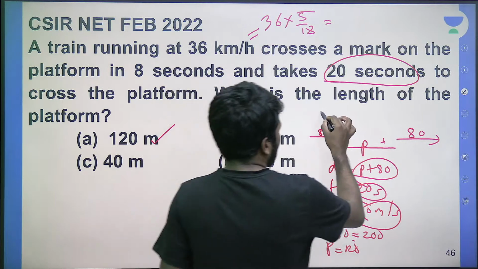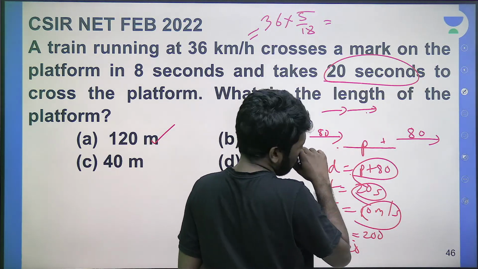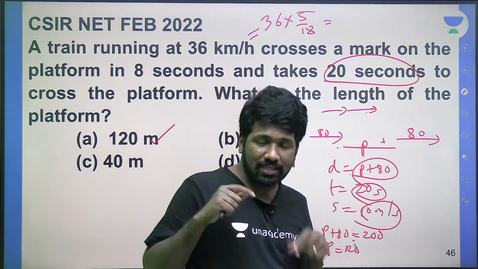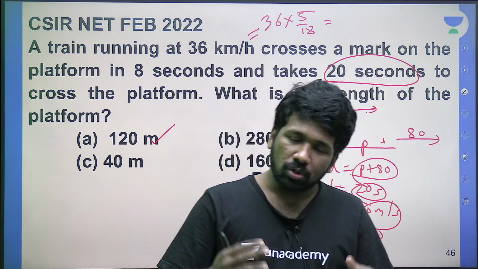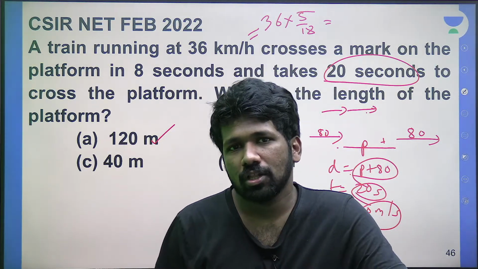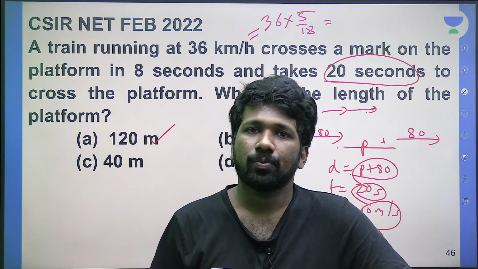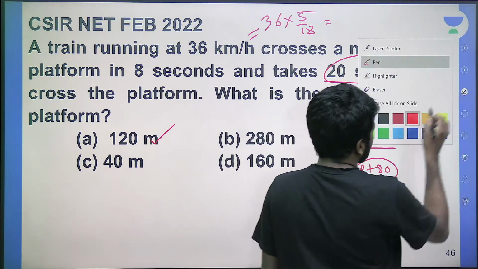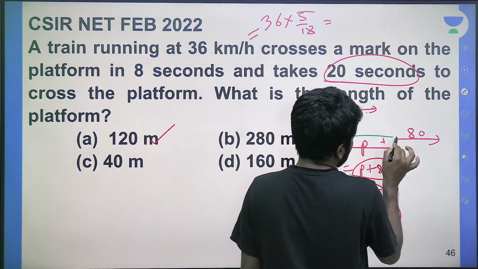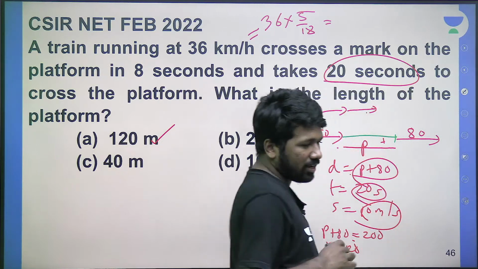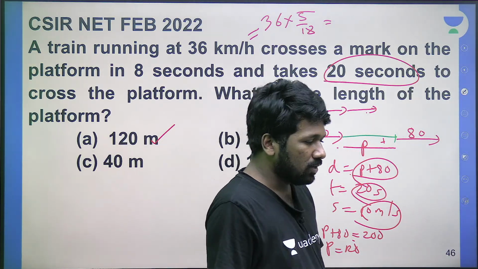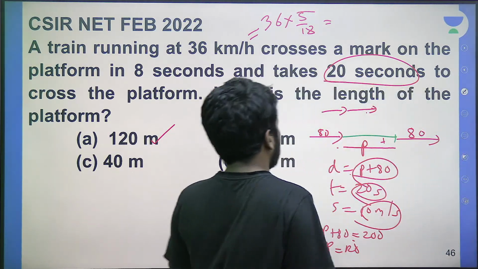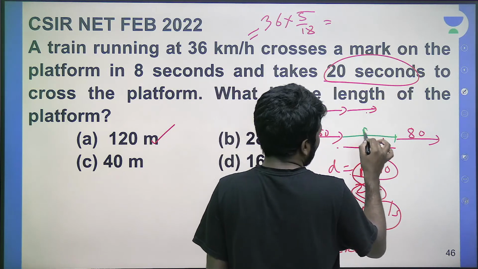Crossing a point means the train is covering its own length, na. To cover the whole platform it takes 20 seconds. So in both cases the train is covering its own length, it should cover it for sure. So the extra distance to be traveled in the case of platform covering is the platform length. Train covering is done in both cases, the platform case also and the mark on the platform case also. But the extra distance to be covered is P meter.